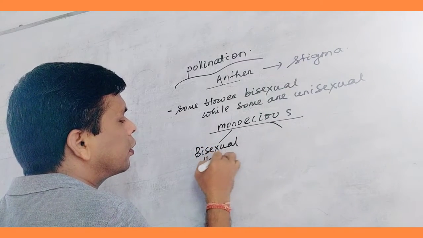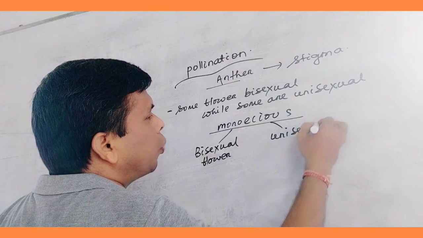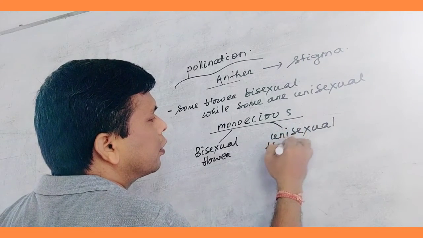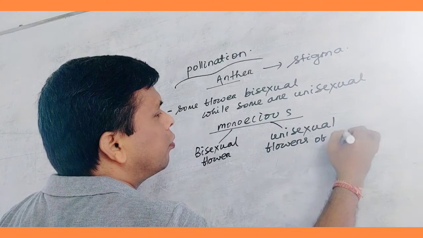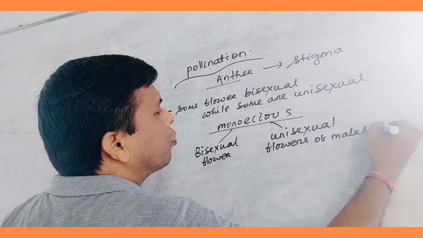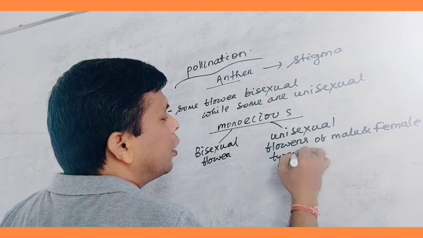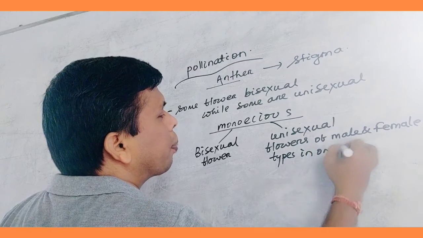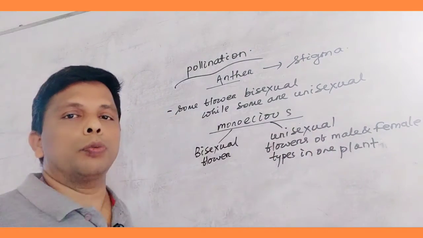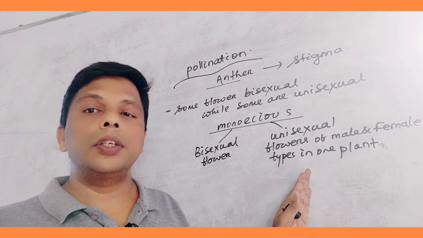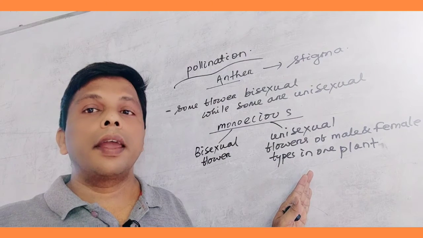Bisexual flower. The second one is unisexual flower of male and female type, in one plant. This condition is also found, for example in maize and castor.